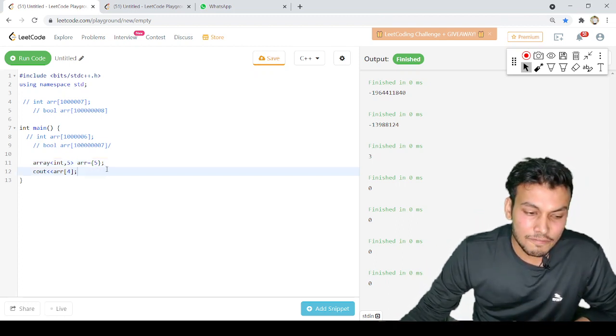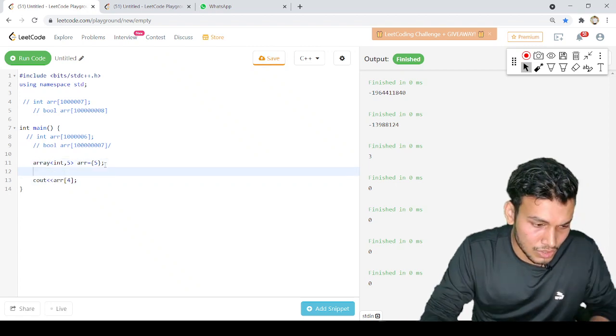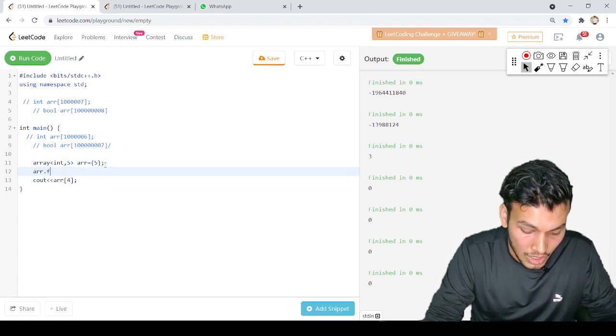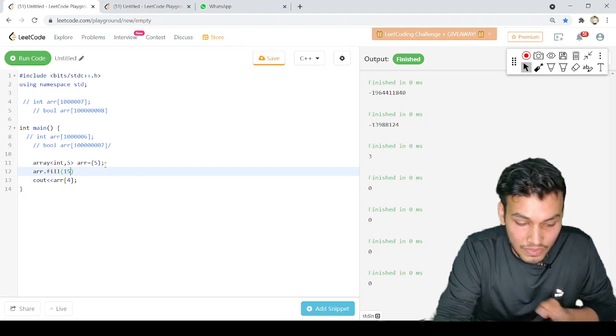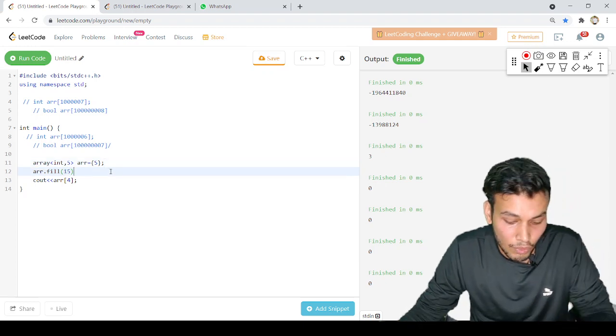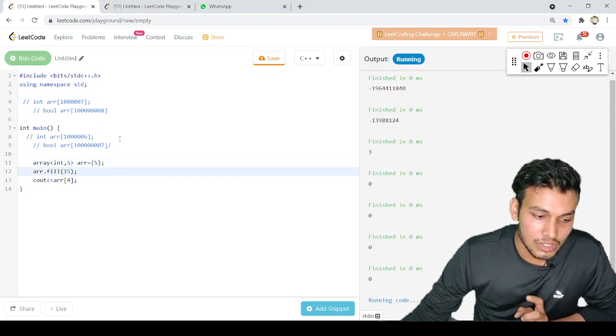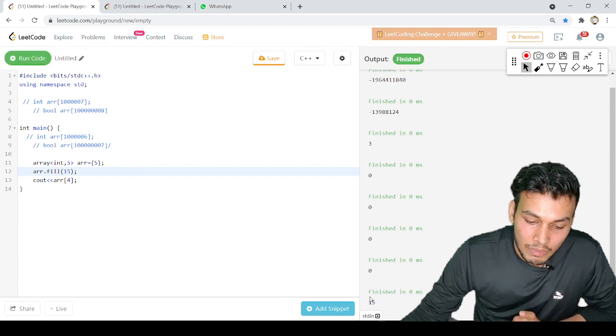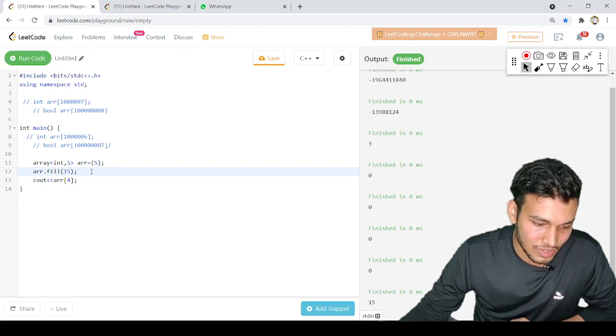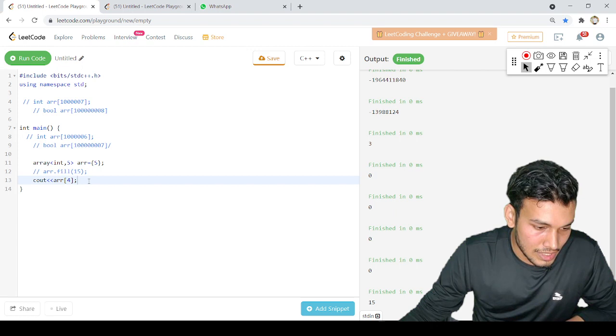There is also a fill function, so you can run arr.fill. With the help of this fill function, you can save a default value at each and every index. Now if I try running the code, 15 will be saved at all the 5 indexes. Okay, so let me comment this thing out.